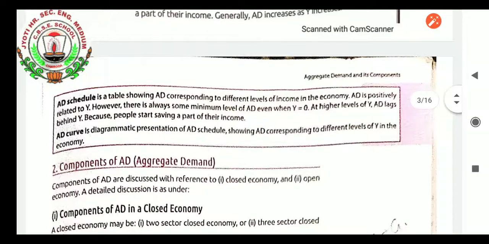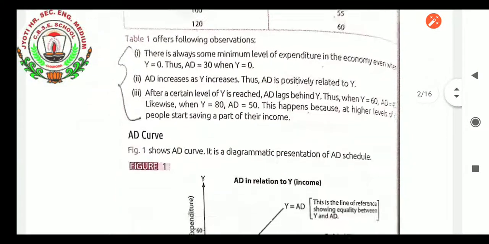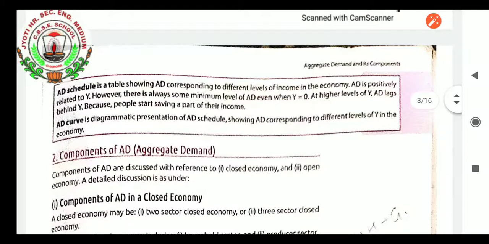What is the schedule, student? The table which you have seen, this tabular data, is itself showing the schedule. This is the schedule of how we make expenditure as our income increases. So the aggregate demand schedule is a table showing aggregate demand corresponding to different levels of income in the economy. Aggregate demand is positively related to y, because as people's income increases, the demand for goods also increases.